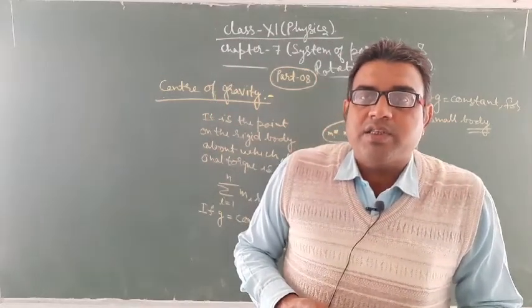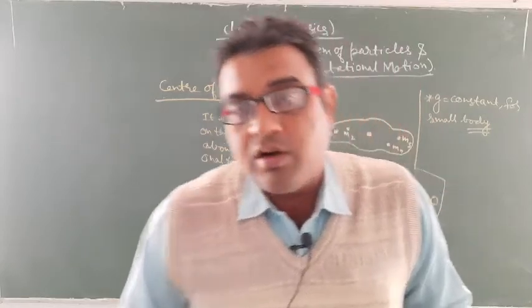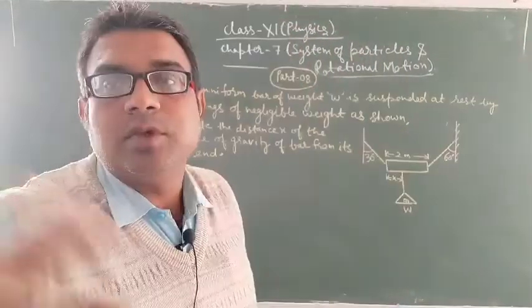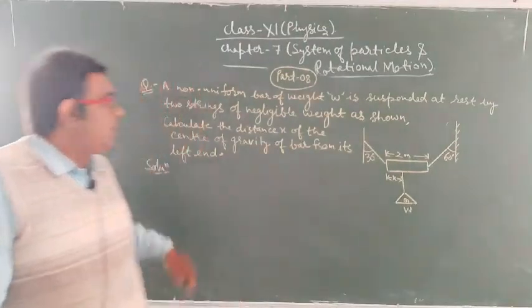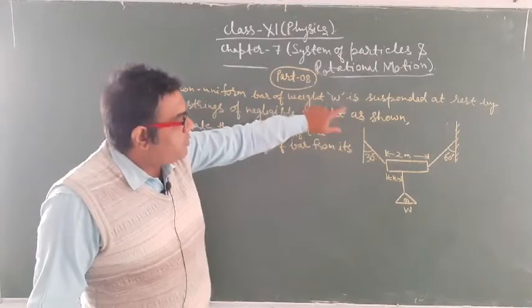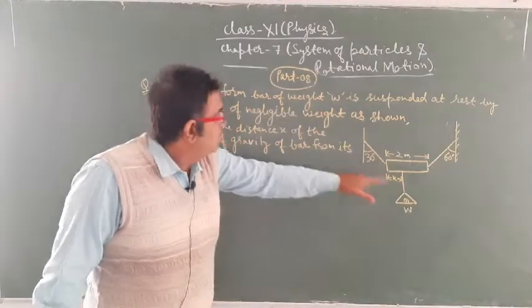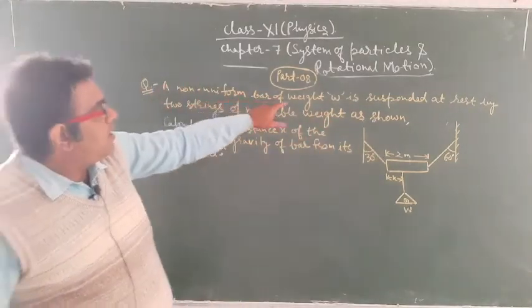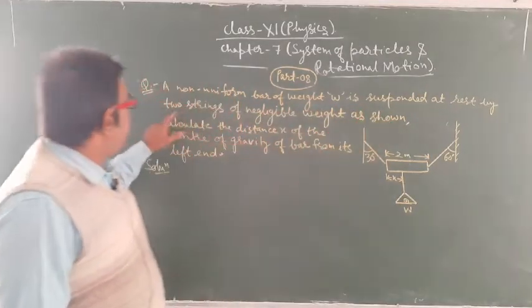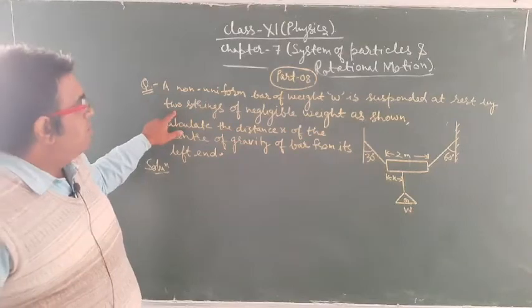Now we are going to discuss certain numericals based on the center of mass and center of gravity. Look here, there is a question. A non-uniform bar of weight W is suspended at rest by two strings.